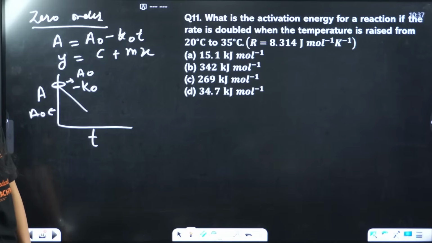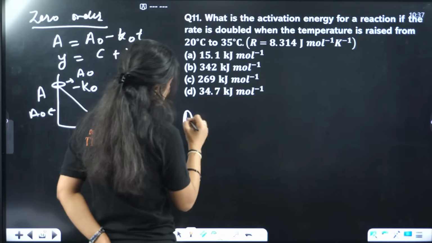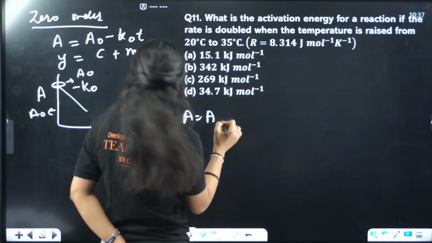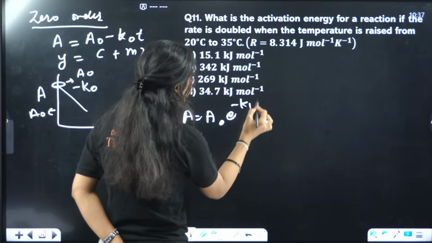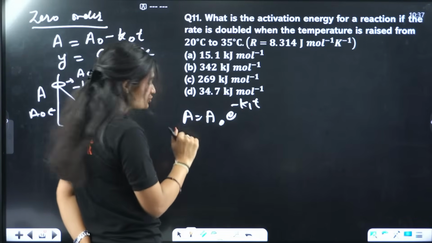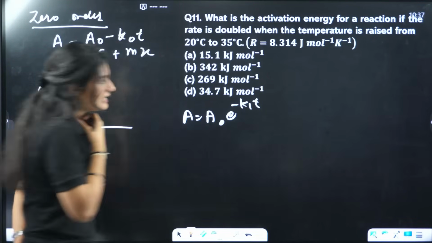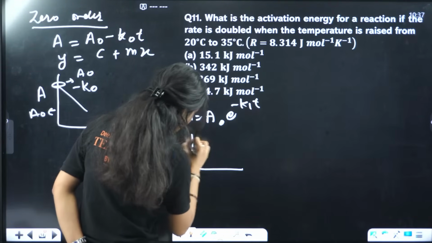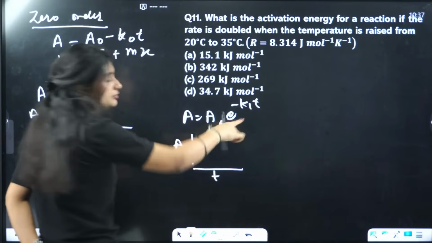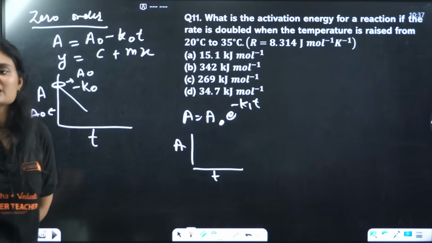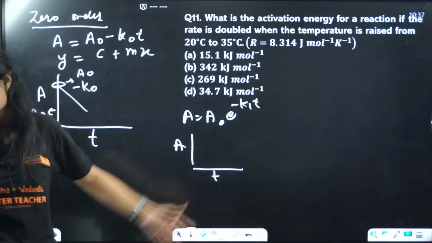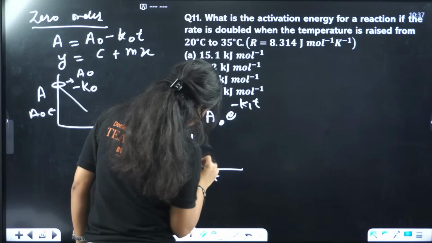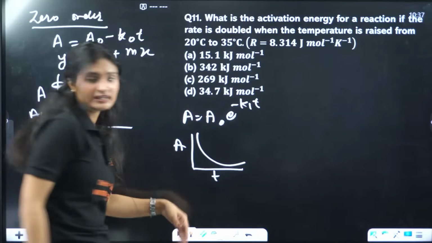Now for first order, actually two graphs are possible if you want to draw. We have two expressions for first order. A equals a naught e raised to power minus k1t, where k1 is the rate constant of the first order reaction. If I plot a versus t for this expression, it will be an exponential plot, because obviously an exponent is there. The exponential plot will look like this.